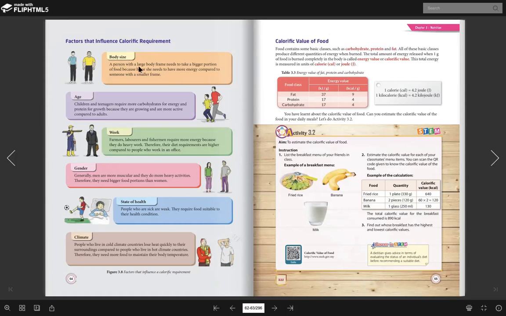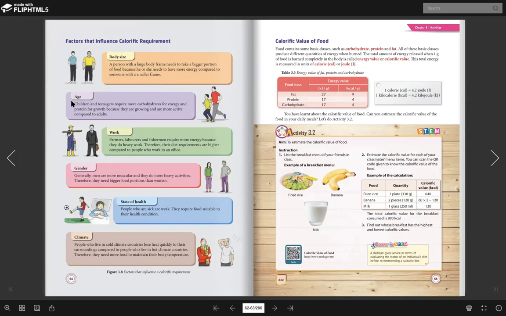A person with a large body frame need a bigger portion of food because he or she need to have more energy compared to those who have small frame. Maksudnya orang yang berbadan besar ni memerlukan lebih banyak tenaga. Nak banyak tenaga kena banyak makan. Banyak makan kena banyak makanan.